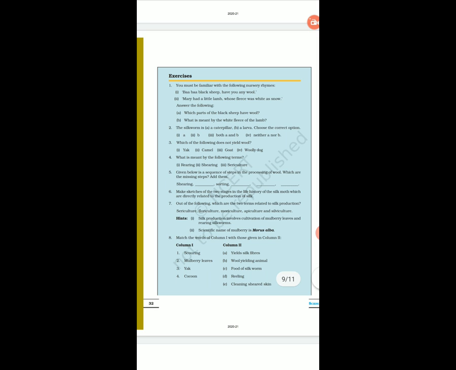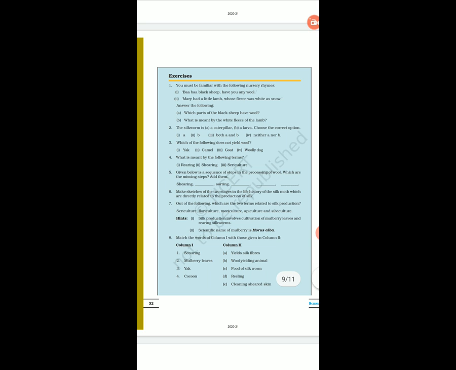You must be familiar with the following nursery rhymes: Baa Baa Black Sheep, Have You Any Wool? And the other poem, Mary Had a Little Lamb whose fleece was white as snow. Based on that poem, you have to answer the question. Which parts of the black sheep have wool? Which part of the black sheep have wool?